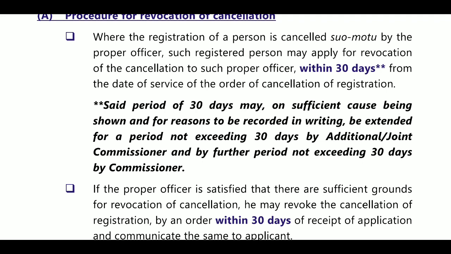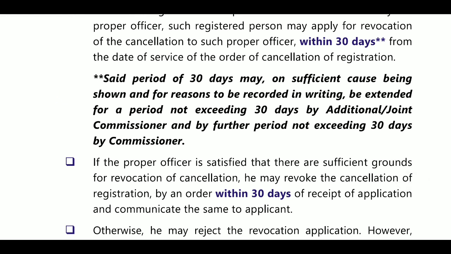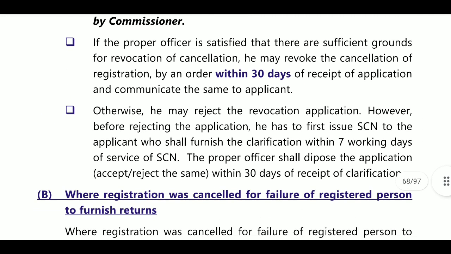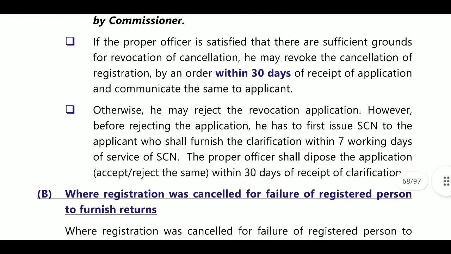He can say, no sir, we are continuing the business, we want our registration, so you don't want to cancel my registration. Some reasons will be provided. The provision is for 30 days for sufficient cause, meaning reasons will be provided in writing. Next, if you want an additional 30 days, the joint commissioner will provide additional 30 days. Next, if the proper officer is satisfied with the reasons you are providing, then he revokes the cancellation order and issues the order in form. So the order will be cancelled and registration will be allowed.